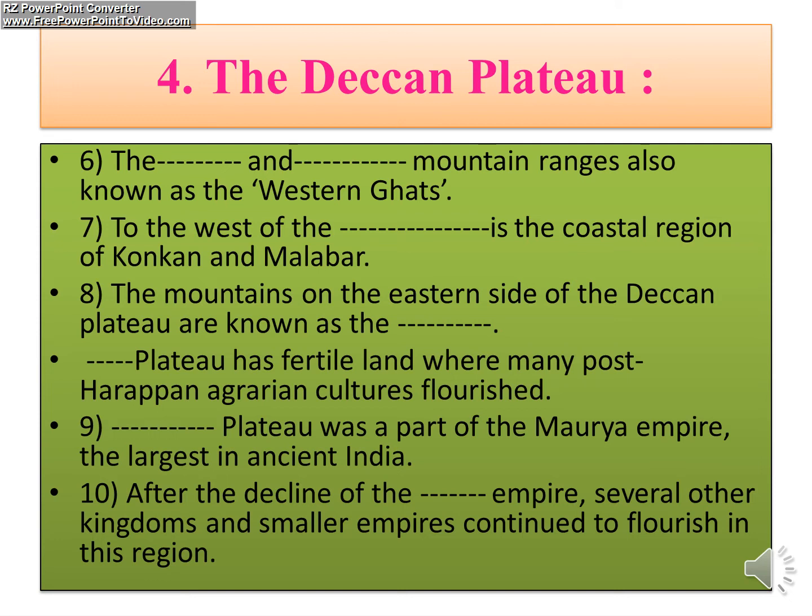Dash Plateau was a part of Mauryan Empire, the largest in the ancient India. And the 10th one, after the decline of dash Empire, several other kingdoms and the smaller empires continued to flourish in the region.